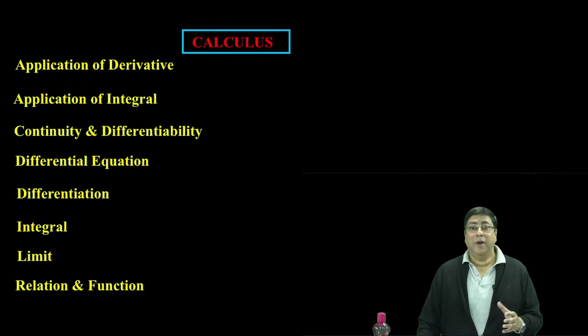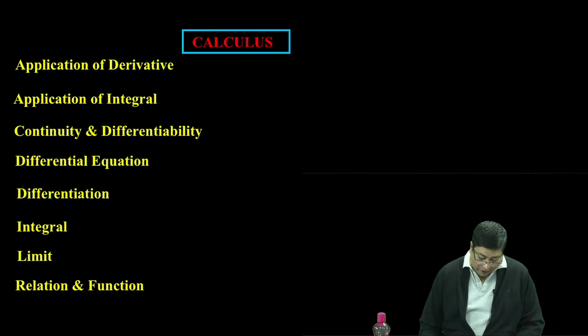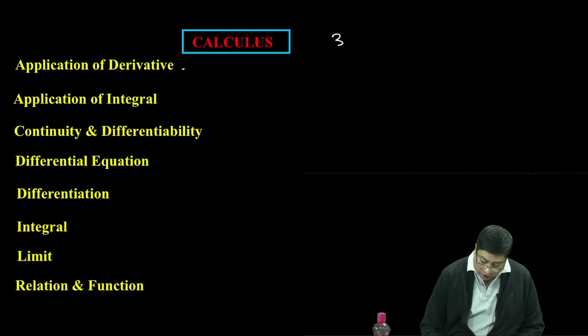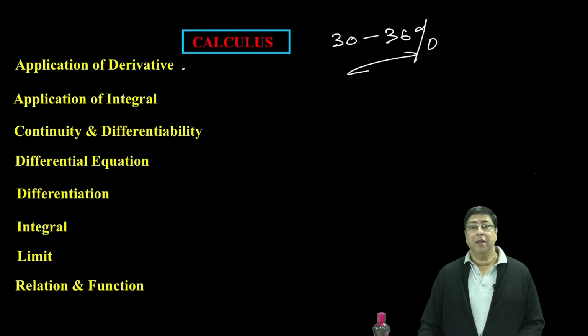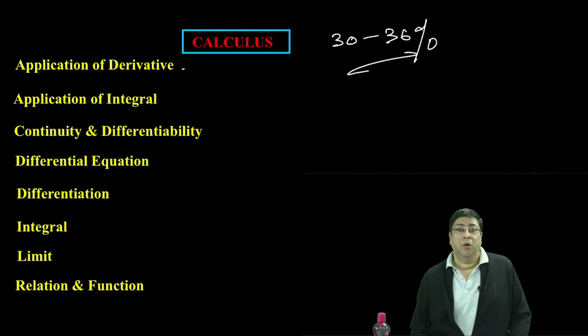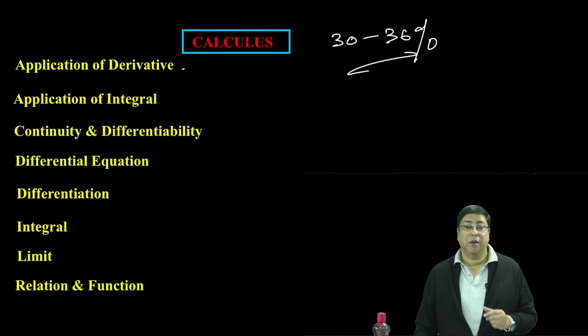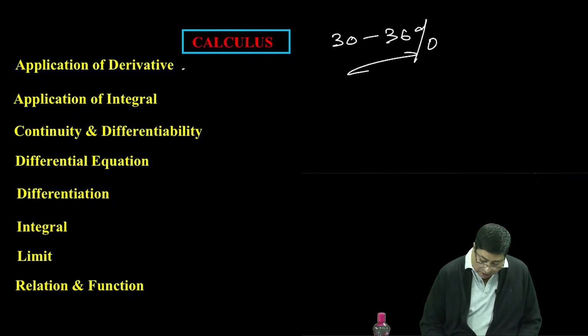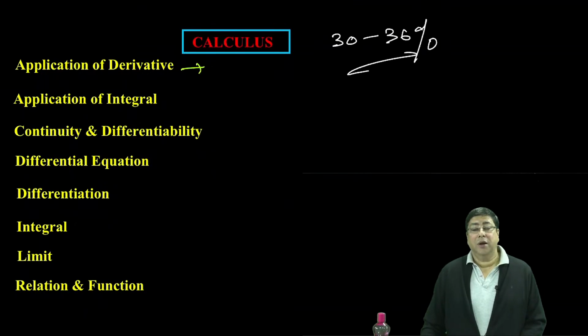So what will we do at the last moment? Let us see first. Let us analyze chapter by chapter in the calculus. We have to remember one thing: about 30 to 36% of questions are coming in calculus. If we analyze the last 3 years' papers, a lot of papers came. So let us see what can be done in application of derivative.